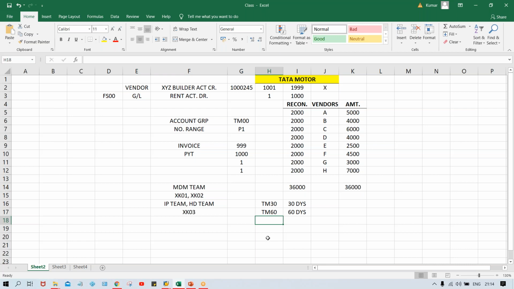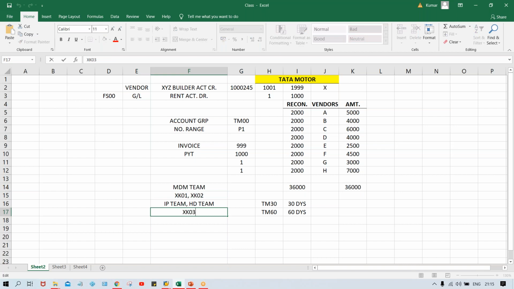So now here, TM30 and TM60, these are the two terms of payment. If we have given the invoice posting team or help desk team the access of XK02, it means they can change the details of vendor master, in the sense name, address, terms of payment, anything can be changed.